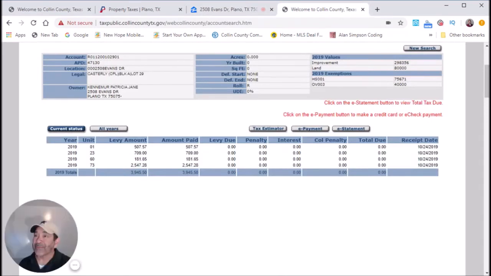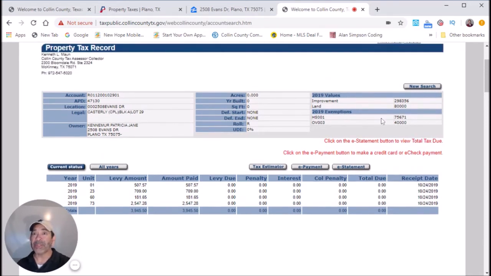But hold on, guys, before you go too far, they've already paid it, so you can see the taxes have been paid. They owe nothing, total due. Here's your penalties and interest if they were due. But they paid these back on October 24th, 2019.